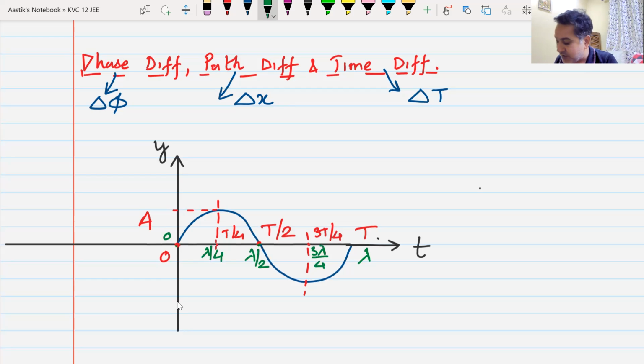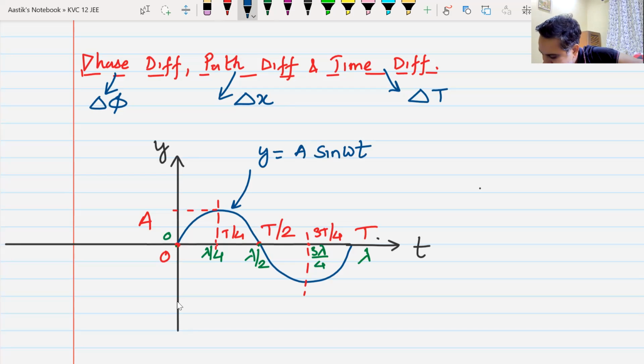So the same thing I have marked in green for wavelength. In red, I have marked it in terms of time period. In green, I have marked it by wavelength. Do we understand this? Yes or no? This is the equation y is equal to A sine omega t. Do we understand the red and green marking that I have done? Yes or no?